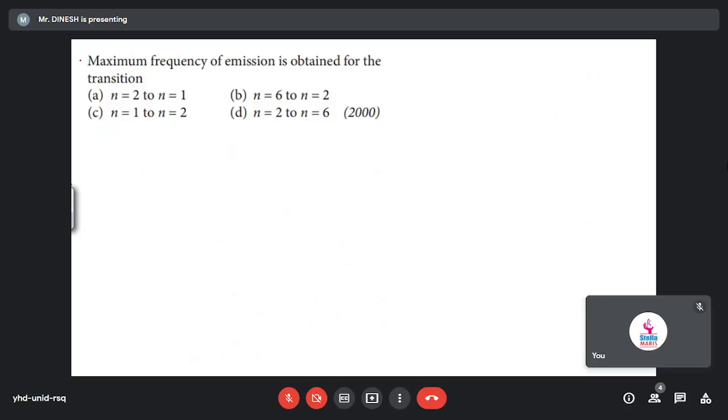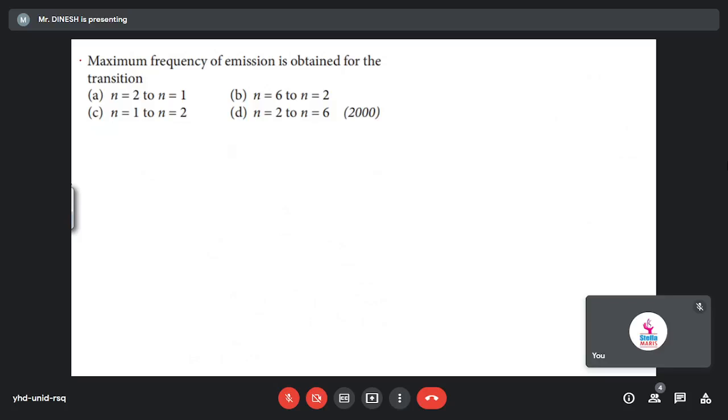So I have small doubts in problems like these, sir. Explain this, sir. Okay, so what are they asking? They are asking maximum frequency of the emission obtained for the transition. From where to where, we don't know.